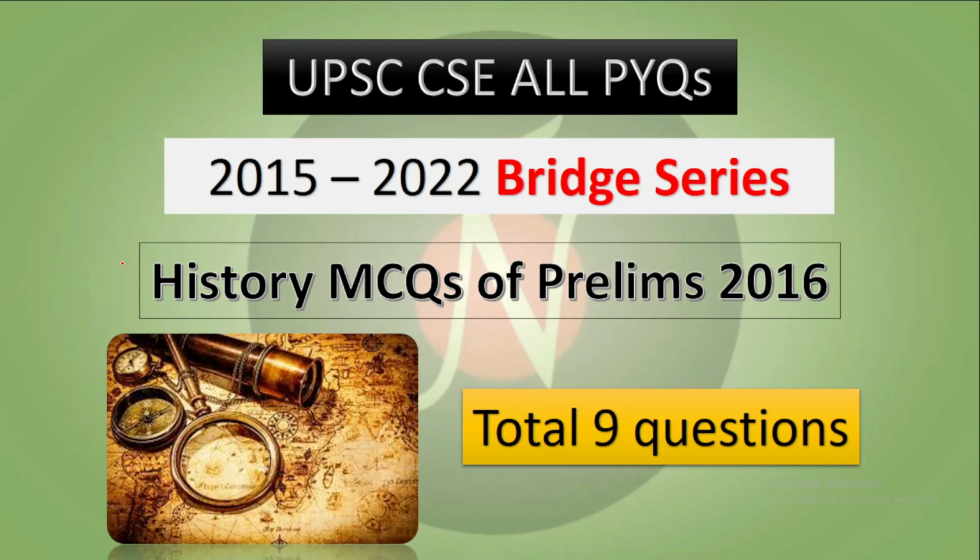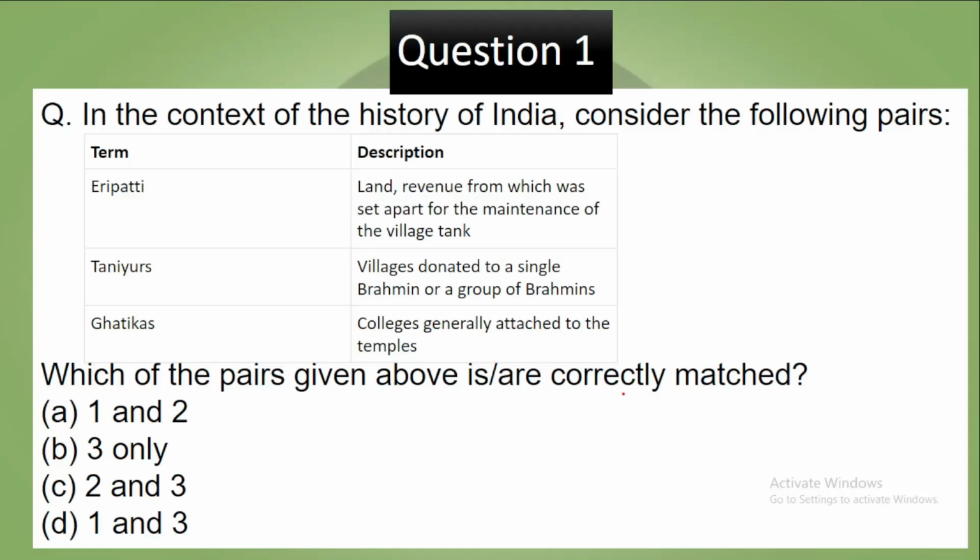So in this bridge series, we will be discussing all the questions which came from 2015 to 22 so that you can get a mind map, an idea about the type of questions which UPSC asks. Today in this series, we will be discussing history MCQs which came in prelims of 2016. So total number of questions which came were 9 questions. So without further delay, we will start.